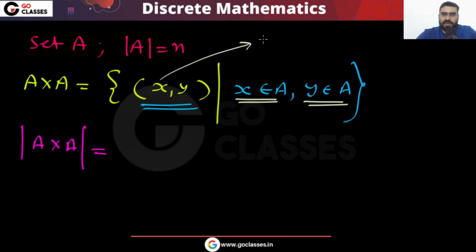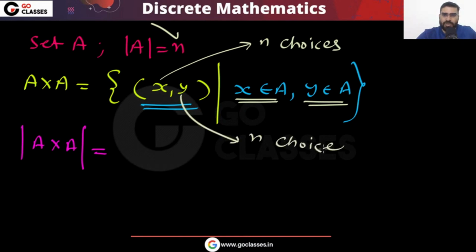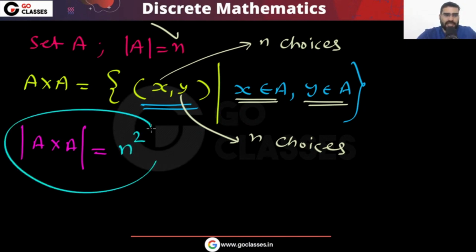So this first element has n choices, because the cardinality of A is n. A contains n elements. So this X has n choices. Similarly, this Y has n choices, because the number of elements in A is n. So x has n choices, y has n choices. So the cardinality of A cross A will be n into n, that is n square. This is the cardinality of A cross A.